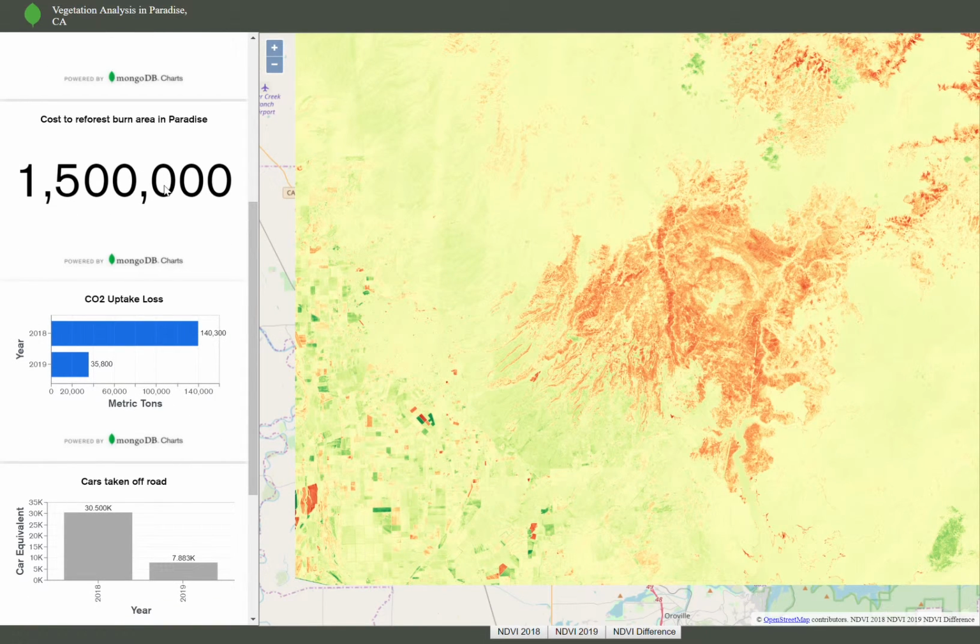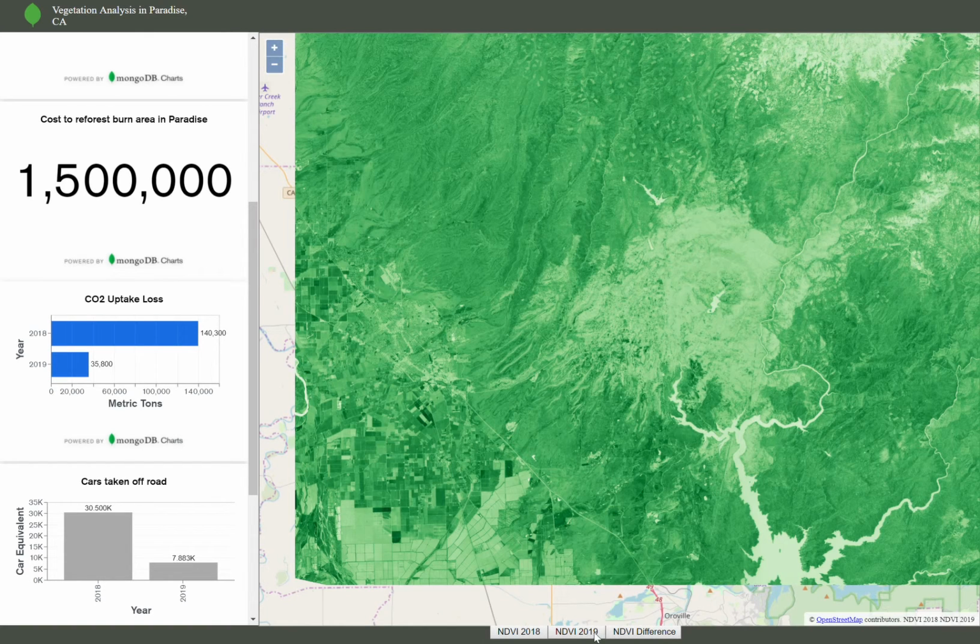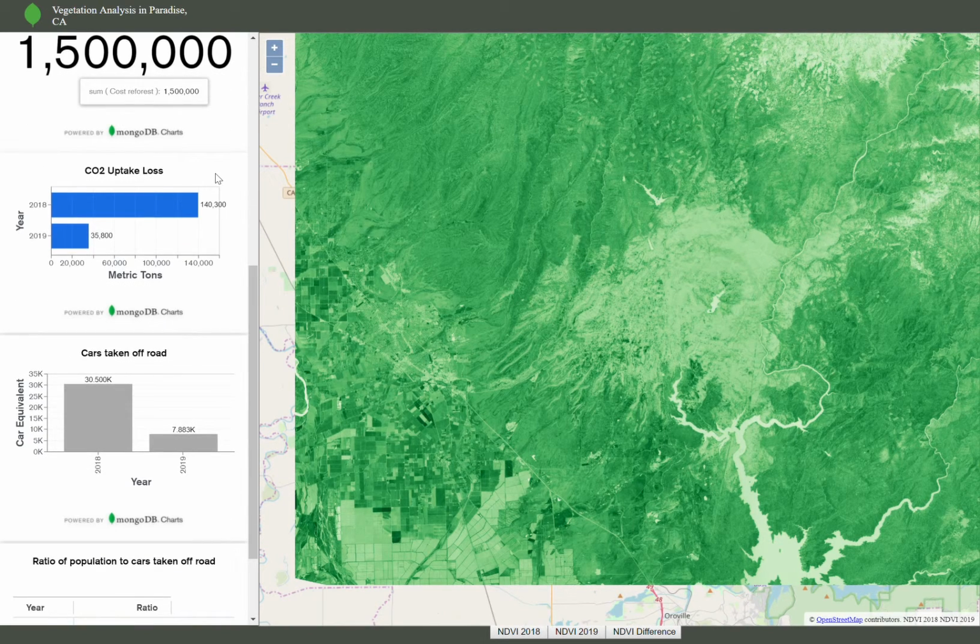I looked up a number and determined there's about $1.5 million to reforest that burn area. Since Paradise is primarily a forested area, that's the cost to replant pine trees. And for that same area, that forest that was lost, there's a CO2 uptake loss from about 140,000 metric tons a year to 35,000 tons.